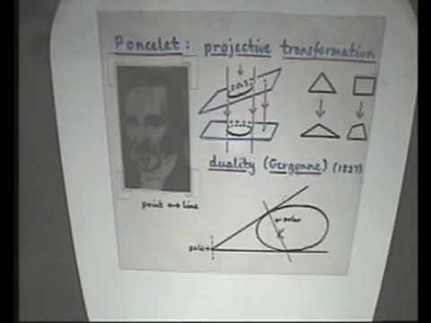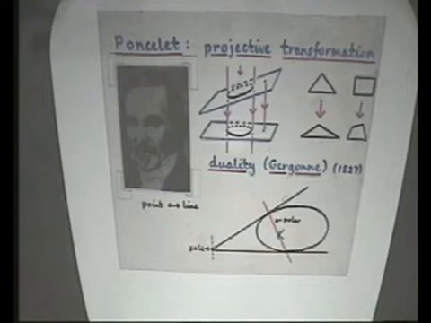This work was much influenced by Monge and Desargues, but also a lot of it was intuitive, unrigorous, and it certainly wasn't well received by the powers that be, the mathematical powers that be in Paris, people like Cauchy. But there was one idea that was truly revolutionary, and this was the idea of duality. This was a real break with the past.